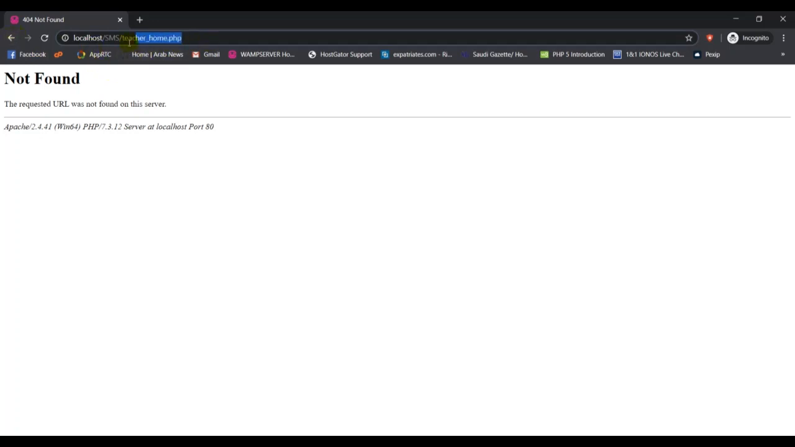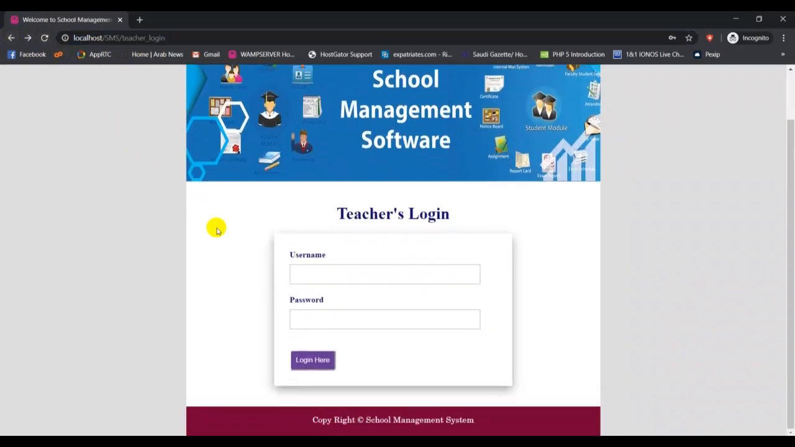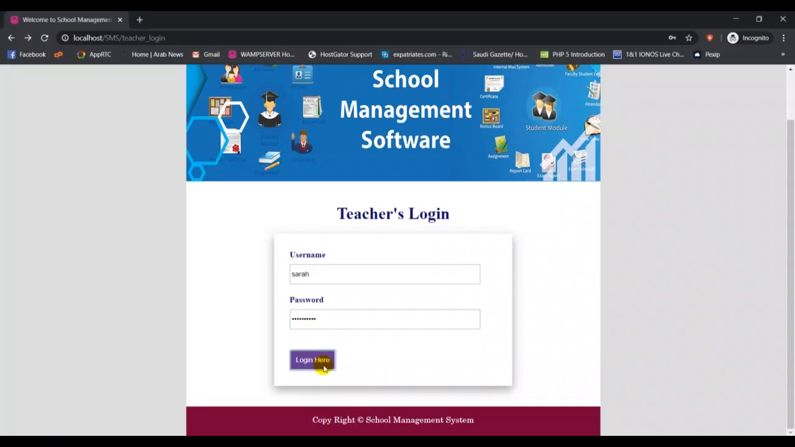We have to create this page. Okay, guys, then back here. Refresh. Suppose, let's say, if I put the wrong username or password, I should get an error message, because this is my error message here: invalid username or password. So it means I put that here.